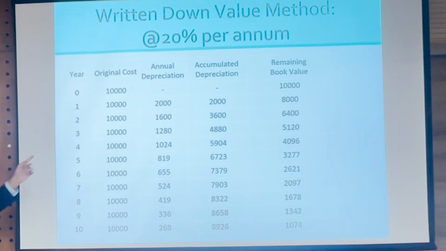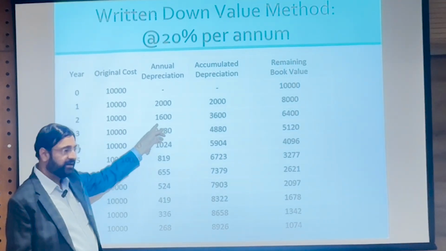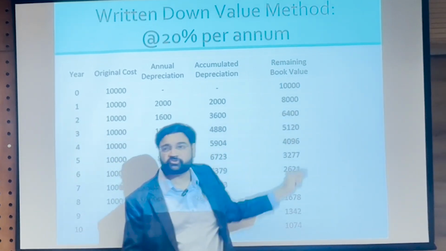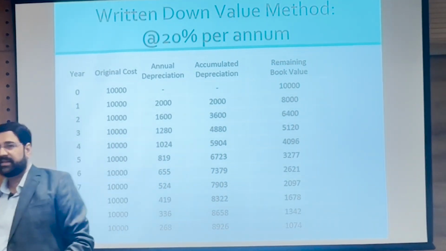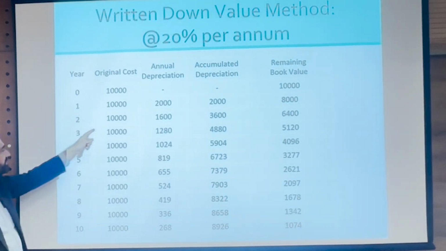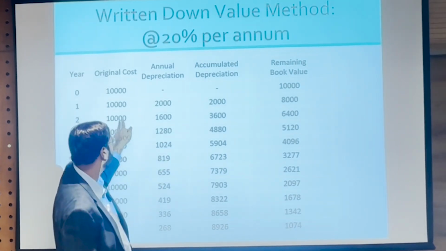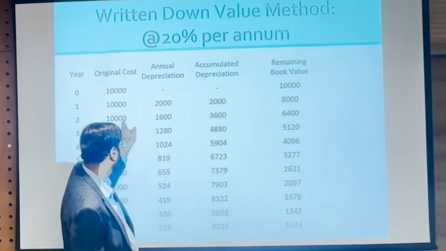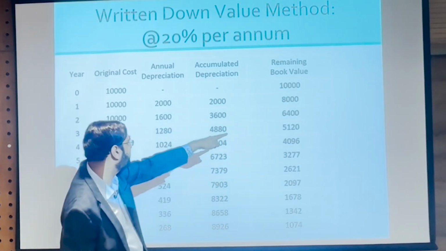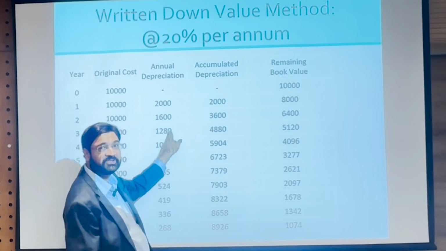For year 2, cost 10,000, but annual depreciation for year 2 is not 2,000, right? It is 20% of the remaining book value of year 1, which is 8,000. So 20% of 8,000, therefore 1,600. And accumulated for both the years is how much? 2,000 plus 1,600, 3,600, and remaining book value is original cost minus accumulated depreciation, 10,000 minus 3,600, which is 6,400. And the year after that you depreciate 6,400 at 20%, which is 1,280.